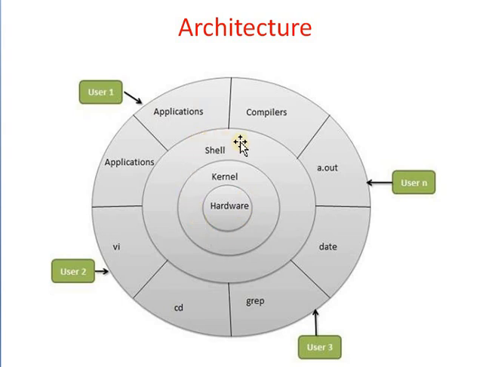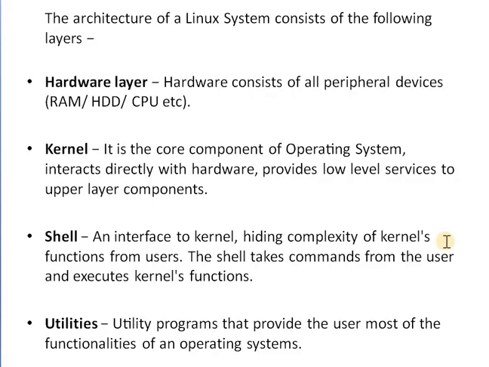Then the shell accepts the different commands from the user and executes them in the kernel area. And last, there are the utilities. Utilities are mainly handled by a number of users. This is all about the Linux operating system. Okay, thank you.